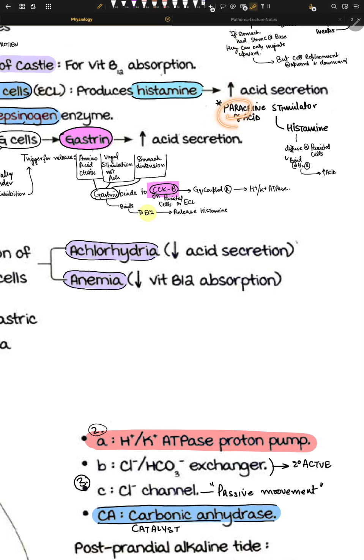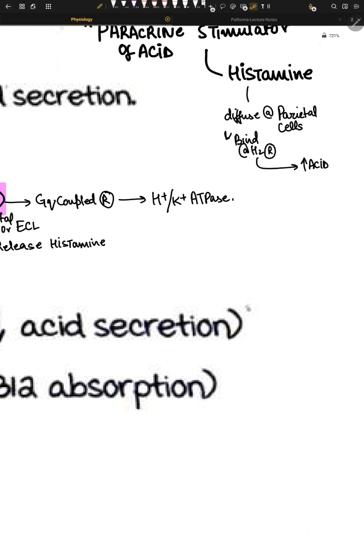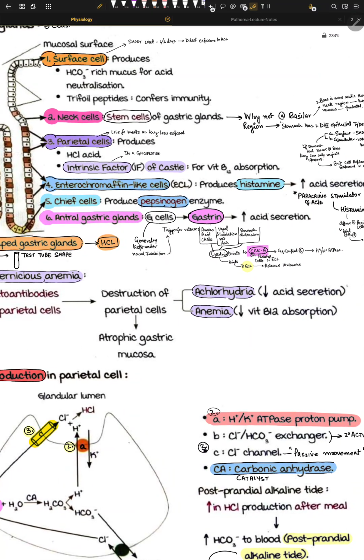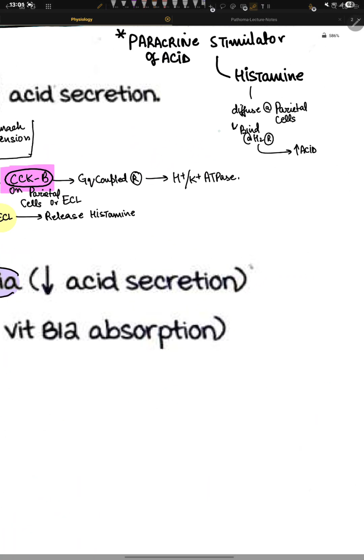So paracrine acid production, how? Histamine is a stimulator, and histamine diffuses to something called parietal cells. Now we already know parietal cells make acid. So histamine can directly affect parietal cells, and it binds to something called H2 receptors.